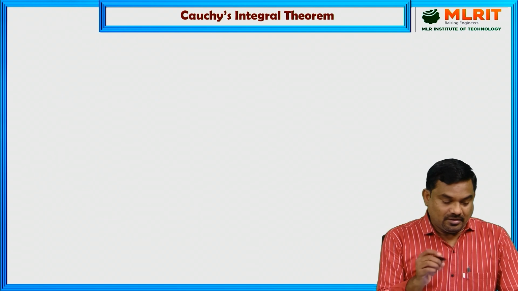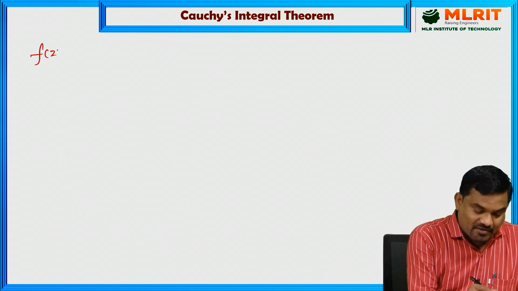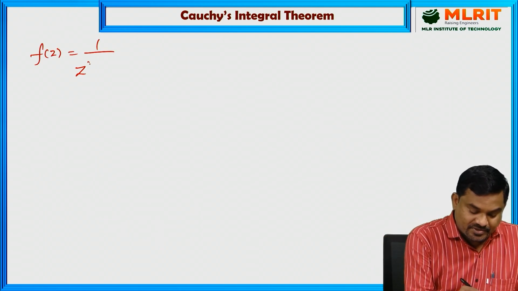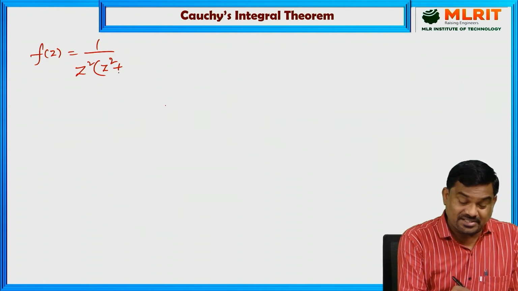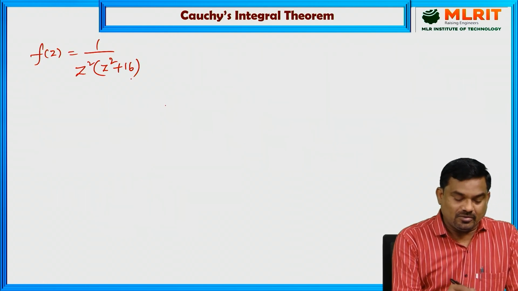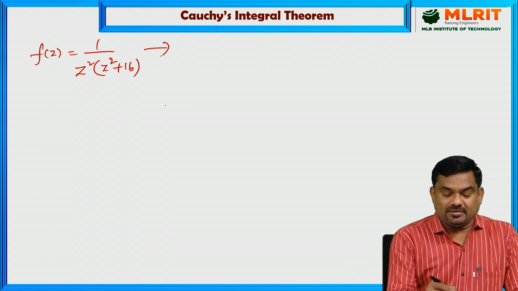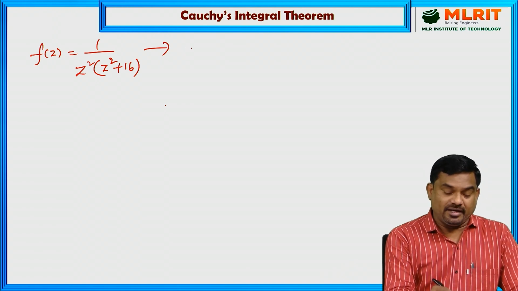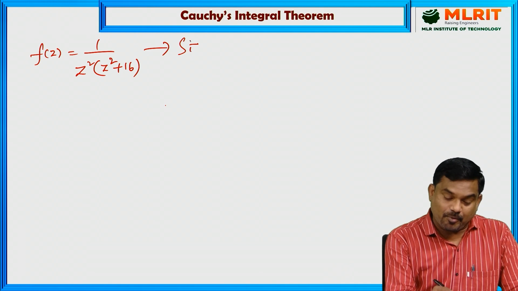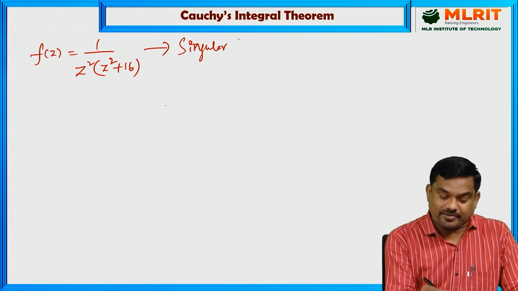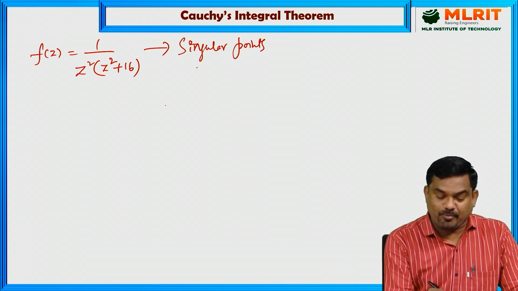So the given function f of z is 1 by z square into (z square plus 16). Now this function fails to be analytic at the singular points. And how to find the singular points? Equate the denominator to 0.